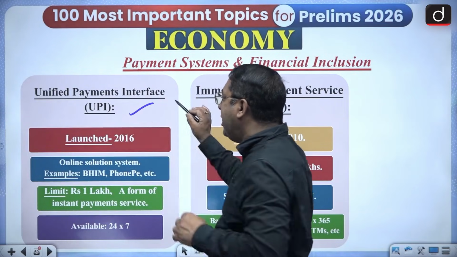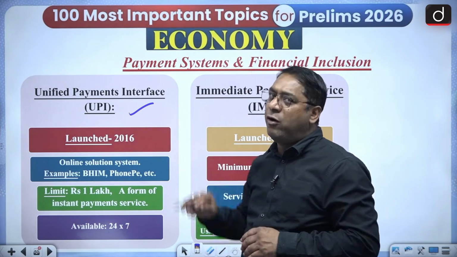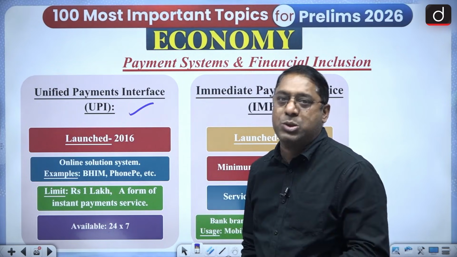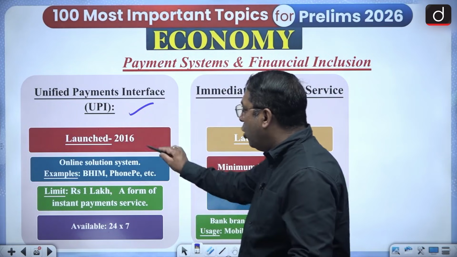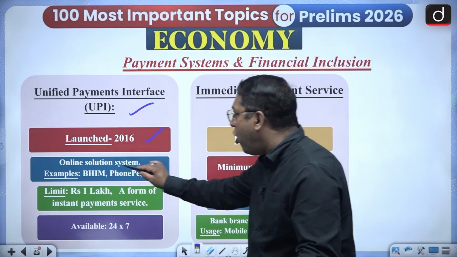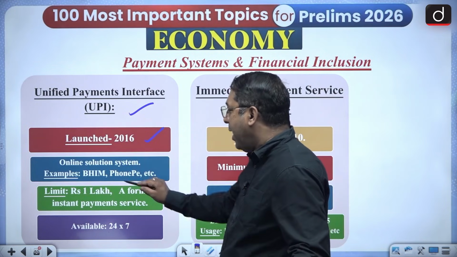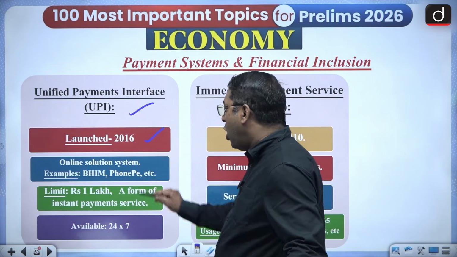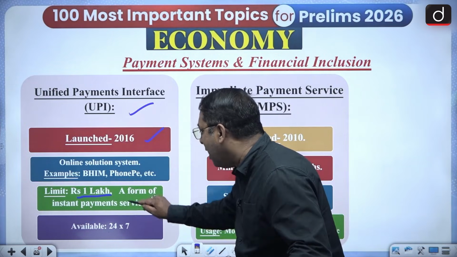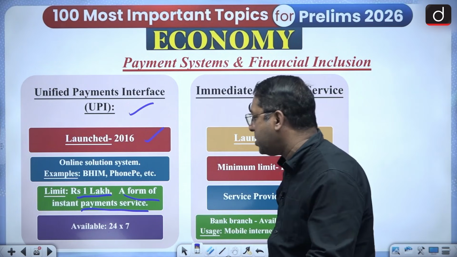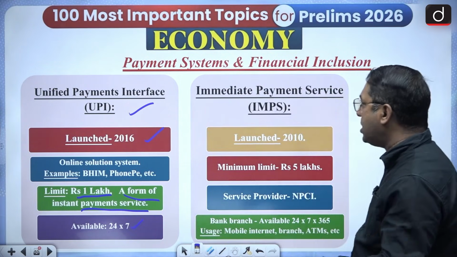Then UPI, very important nowadays. Unified Payment Interface. How many of you knew the full form of UPI? Just be honest. UPI, Unified Payment Interface. Launched 2016. Online solution system. Examples like BHIM or PhonePe and all. And limit is 1 lakh. A form of instant payment service available 24/7.